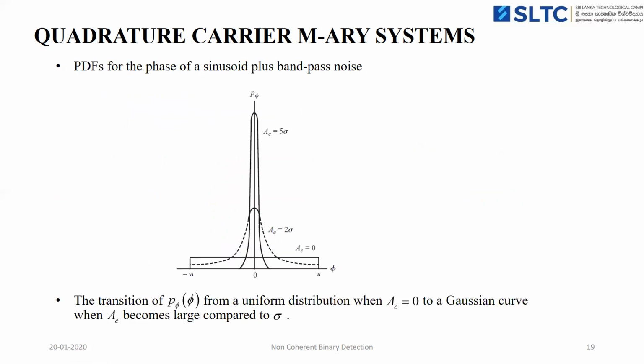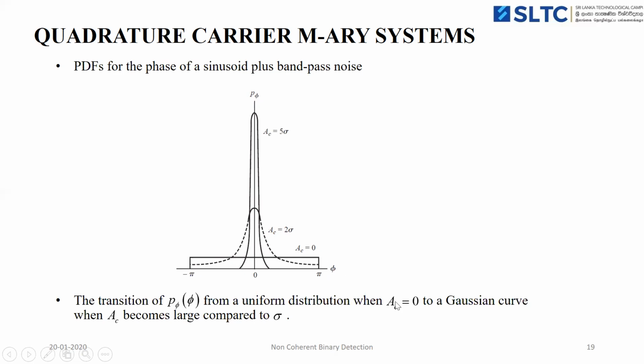So this is the waveform for the PDF of the carrier phase. The shape of the PDF of the phase transitions from a uniform distribution into a Gaussian distribution when the carrier amplitude Ac varies from 0 to 2 sigma.